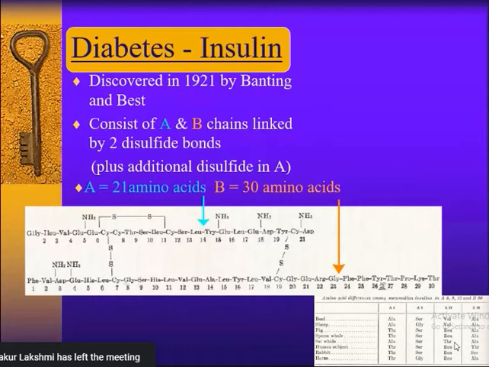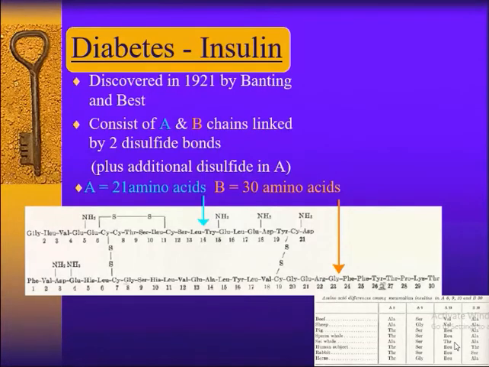This is the history of insulin, how insulin was developed, and now today in the market we can get human insulin by recombinant DNA technology. Now we can manufacture exact human insulin, the exact form secreted by the beta cell of pancreas, with the same amino acid sequence. It is now available everywhere throughout the world.